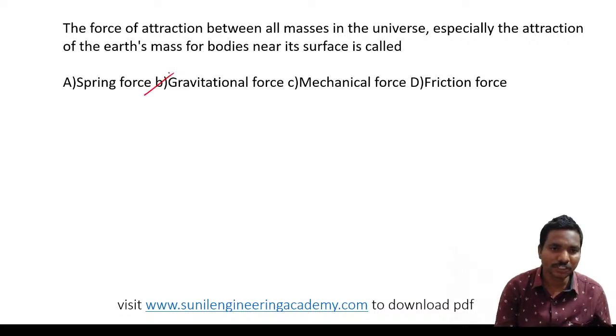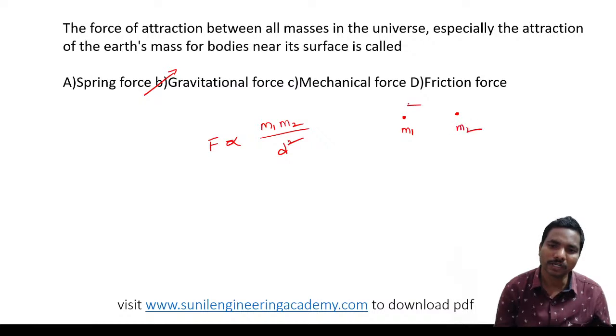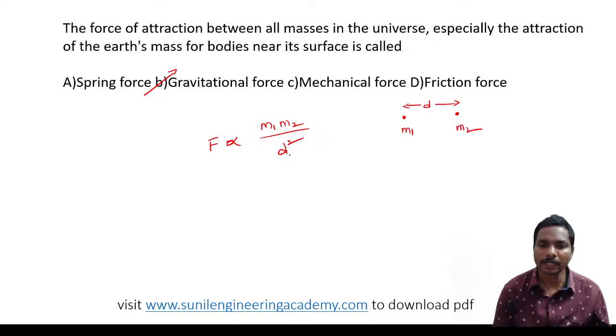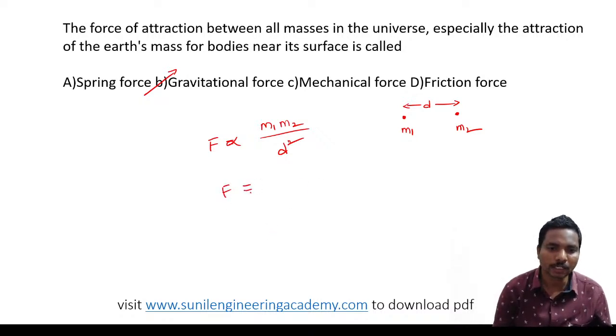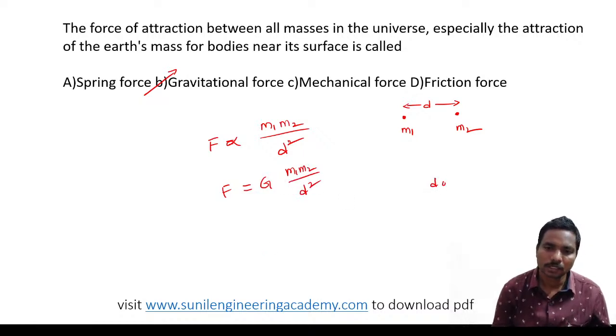Very good. That is gravitational force. We know the formula for the gravitational force. This gravitational force is directly proportional to the product of those two masses and inversely proportional to the square of the distance between them. M1, M2, and if the distance between is D, you can take R instead of D also. That is your wish. If you remove the proportionality constant, you will get G m1 m2 by d square or r square. Here d is nothing but the distance between the two objects.